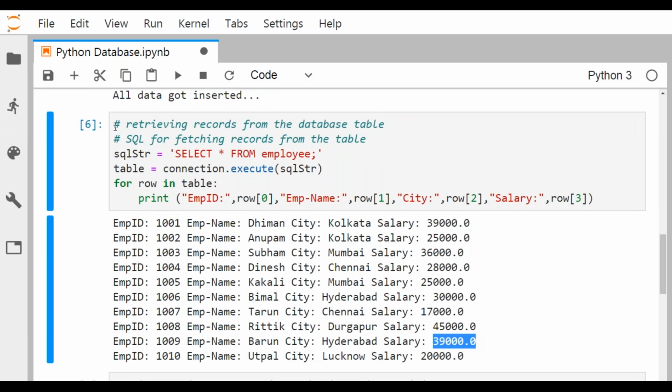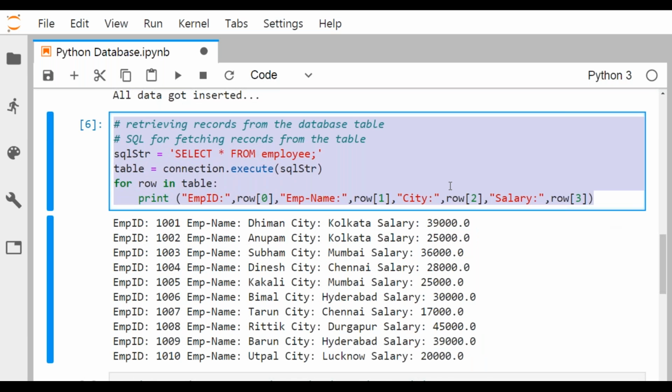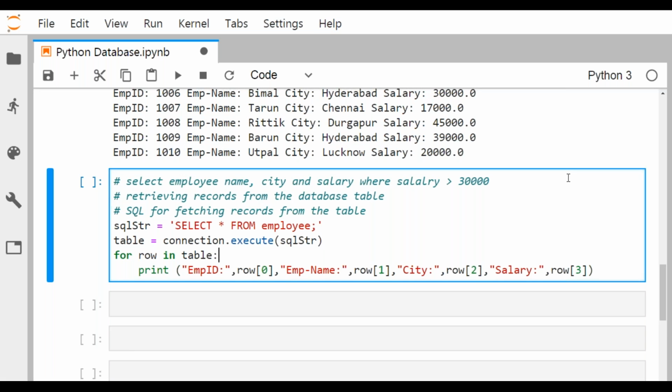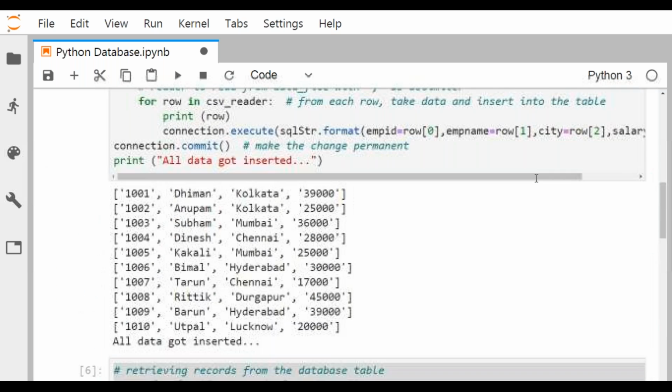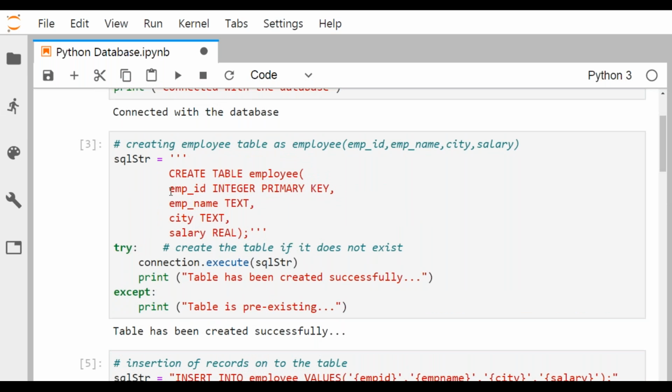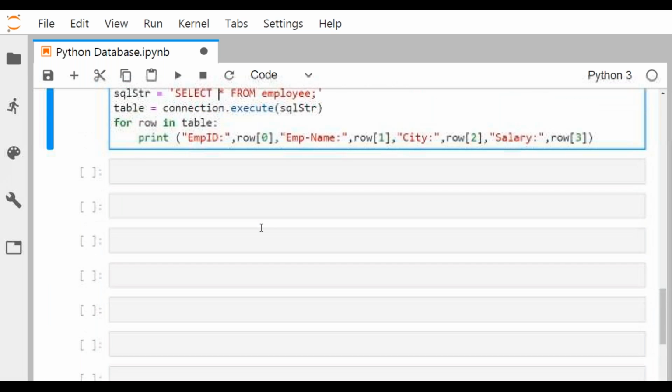So how to write the code? Let me check how to write the code. I'm just doing the copy paste here because it will also be a select query. So I shall go for the respective names. Let me read my names there. So there is emp underscore name, city and salary.